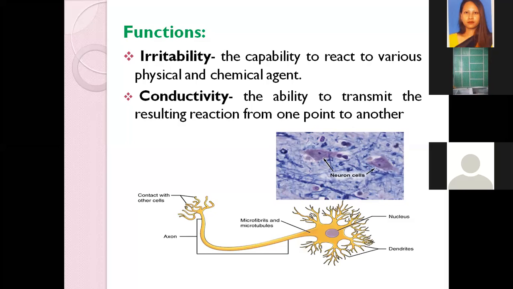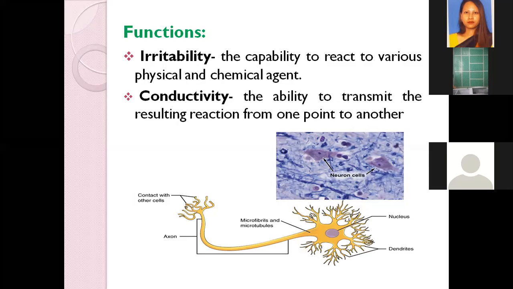So this is how the signal is transmitted: the dendrites will receive it, then it will be conducted through the axon, and at the end of the neuron the signals will be transmitted again to another neuron. This is how signals are passed on from one neuron to another.